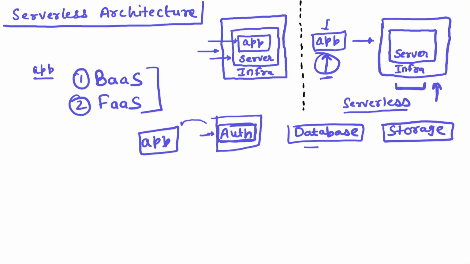So it also comes as a BaaS service, backend as a service, where you don't need to take care of procuring the storage. It could be cloud storage or it could be anything else. So you would seamlessly get the storage. Let's say you need 1 TB of storage or 5 TB of storage or 500 GB of storage.